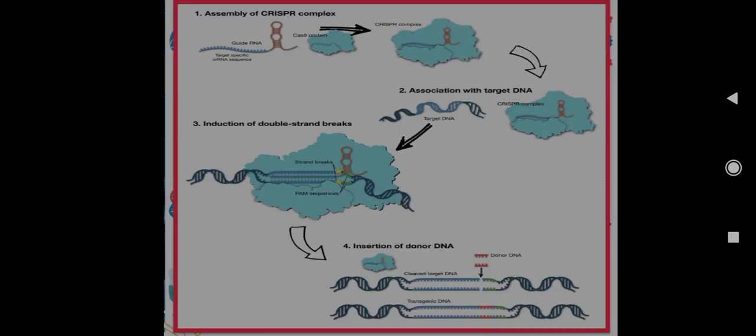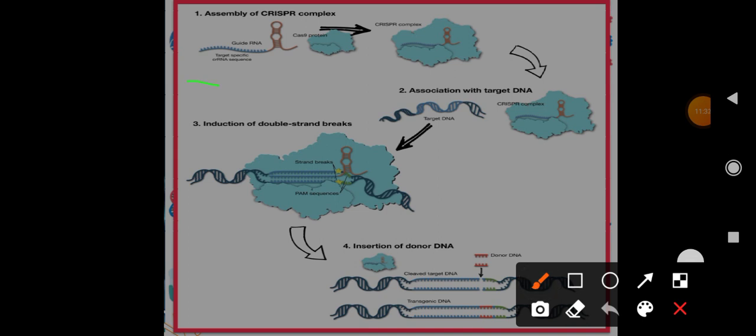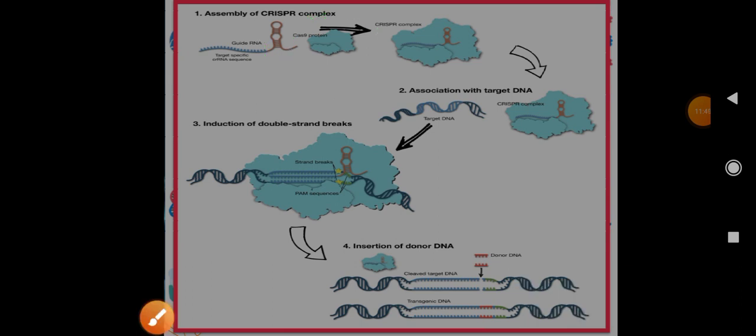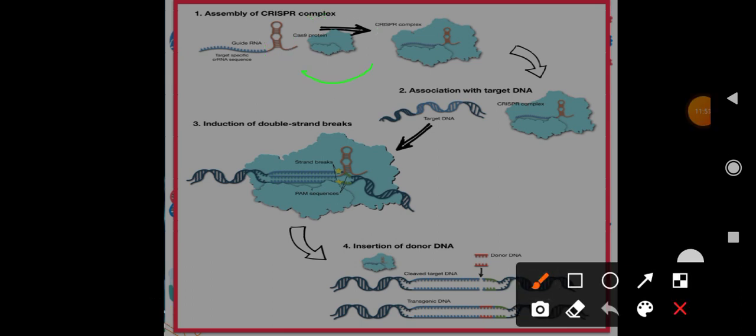So this is how CRISPR-Cas9 works. See, there is a guide molecule, that is guide RNA. Basically, how you will remember is Cas9 is a protein, or you can call it an enzyme. It is protein in nature. It will combine with the guide molecule.